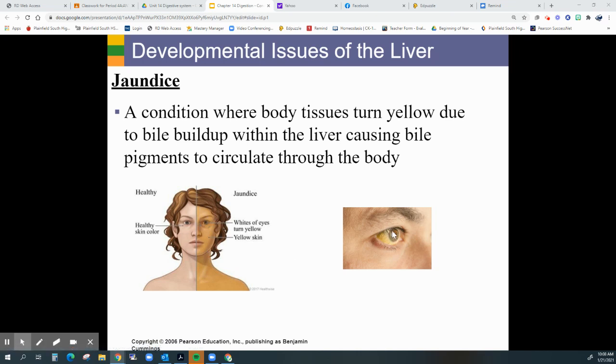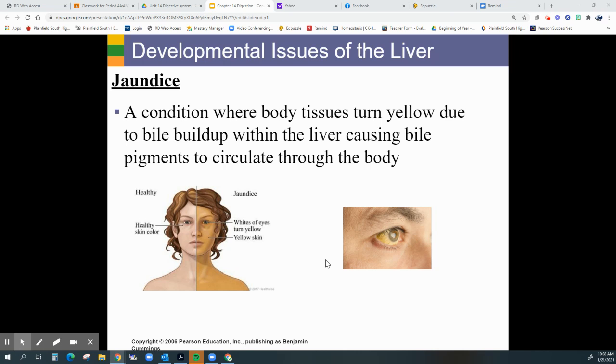Eyes usually show up first, you get this yellowing of the eyes, and then from there the skin starts to turn yellow. Most often, people with jaundice have some sort of liver damage. So the liver is being damaged by a form of hepatitis, usually A, B, or C. C is most common, but it can be any one of those, and the damage being caused to the liver leads to this condition.